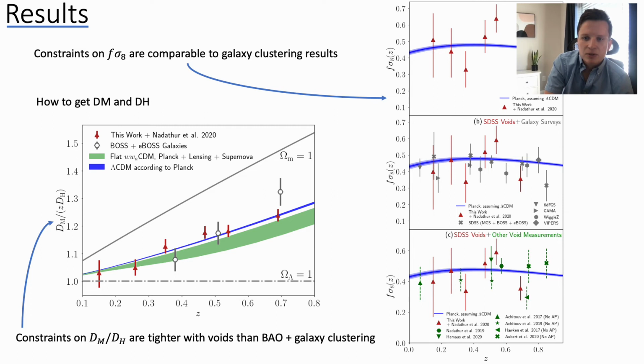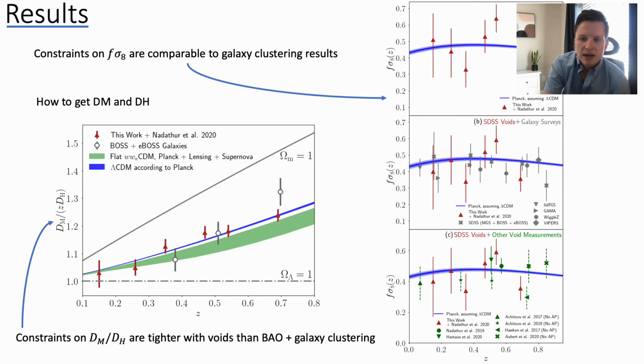We also have a flat wCDM cosmology, where Planck shows a preference towards a more negative w value. So you can see here that we provide better constraints than available without voids in these surveys, and our results show excellent agreement with a flat Lambda CDM model, not a model where w and wa are allowed to vary. Also, for context, we show a closed universe with omega m equal to 1, and an open universe with omega lambda equal to 1. On the right, in the top panel, we show the growth rate from this work, compared with Planck, with a flat Lambda CDM cosmology in blue.